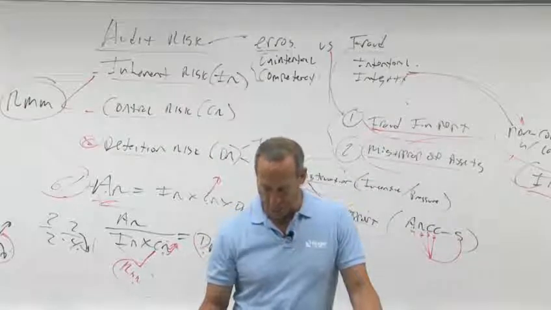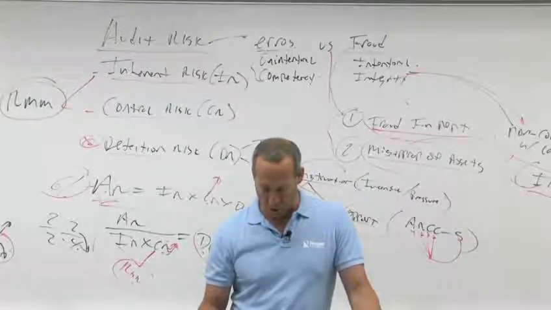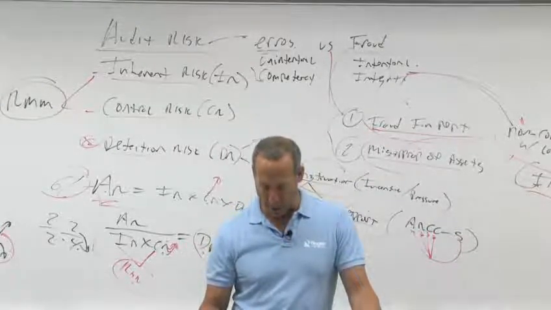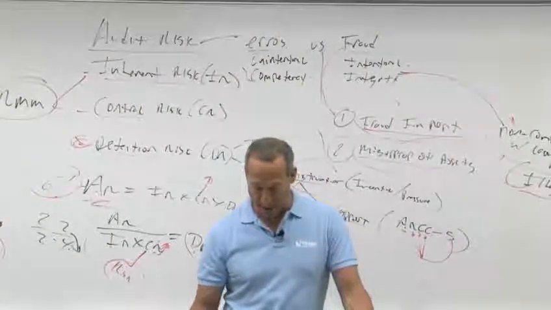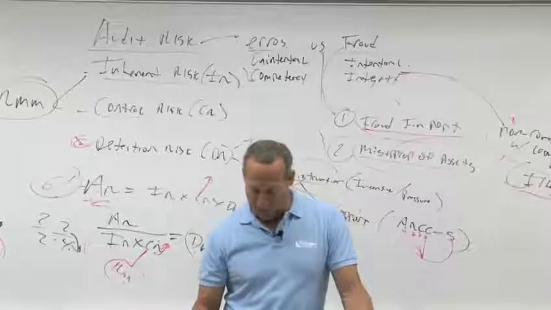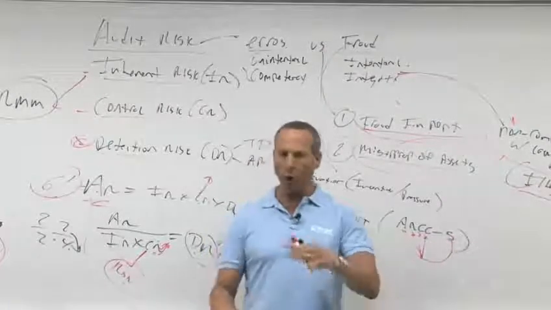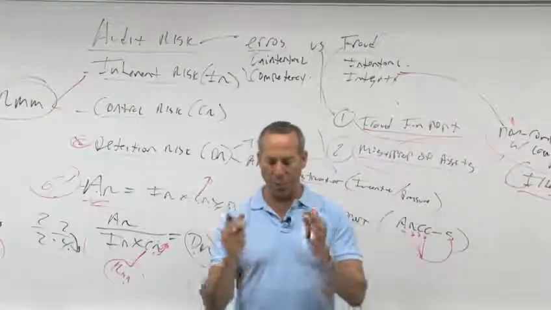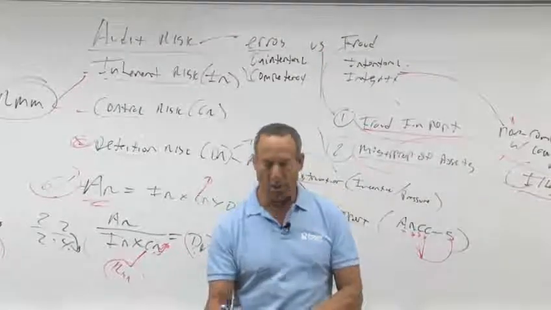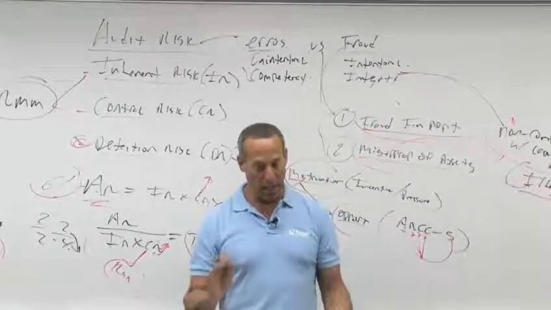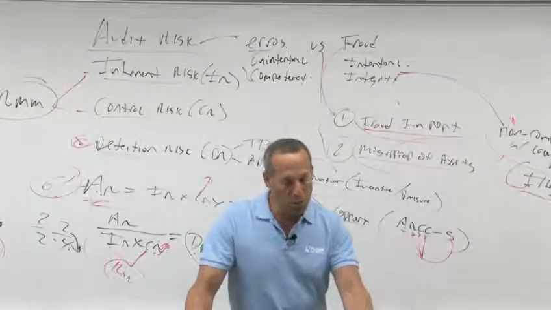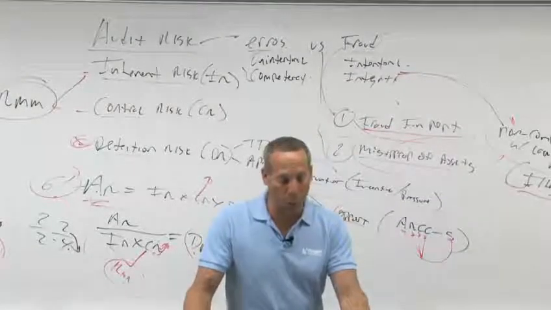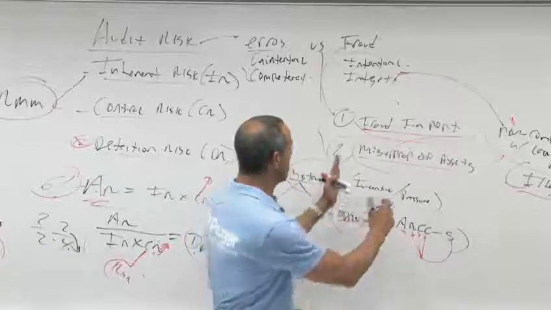History of violations of securities or other laws. Aggressive or unrealistic forecasts. Management fails to correct significant deficiencies on a timely basis. Management's interested in minimizing earnings for tax reasons. So again, all of these are what? Fraudulent financial reporting. They're called fraud risk factors. You will see these in the class questions and in the homework. Examples of fraud risk factors. This deals with what? Misappropriation of assets, which is this.